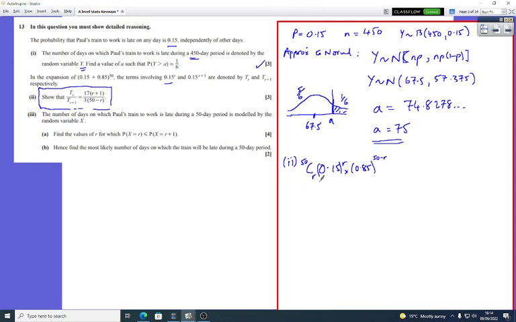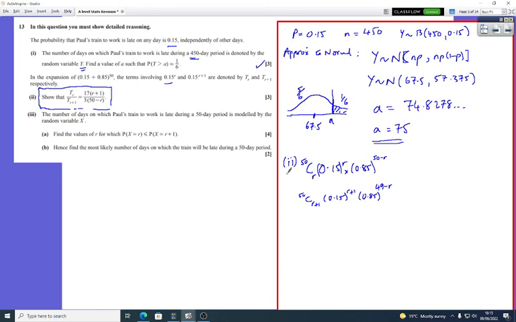Okay, and if I want C50 and I want to select r plus 1, then that will be 0.15 to the r plus 1, and this term here is going to be 0.85 to the power 50 minus (r plus 1), which will give me 50 minus the 1, which gives me 49, and minus the r, because you're minusing 50 plus 1.